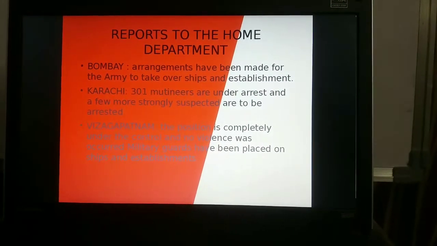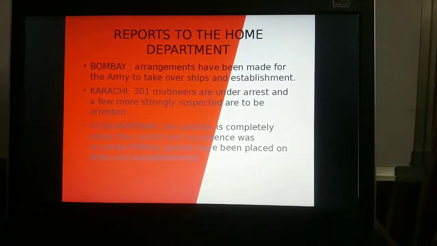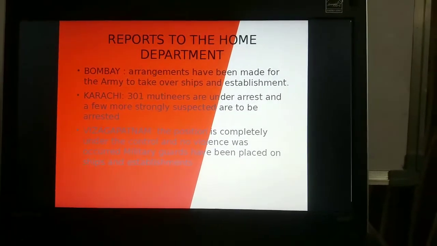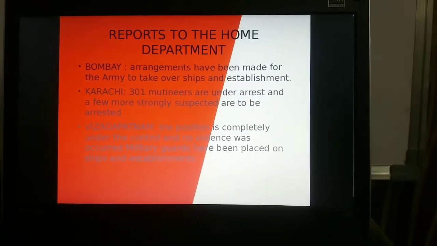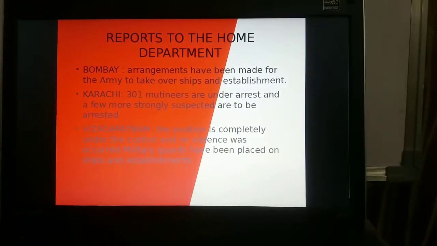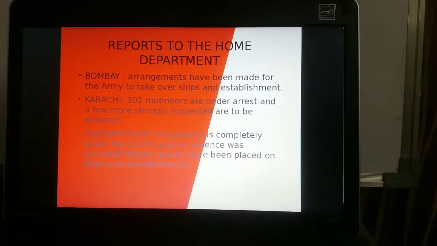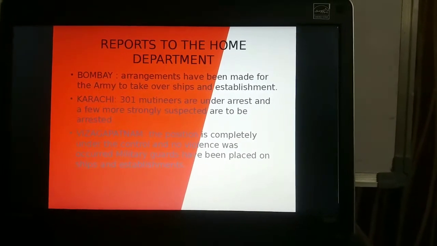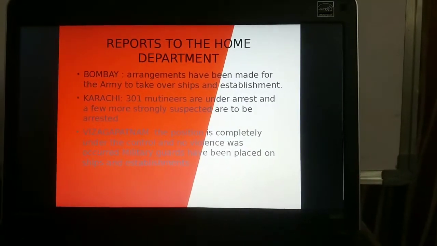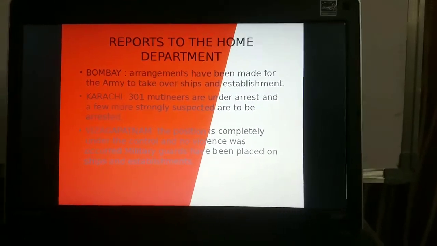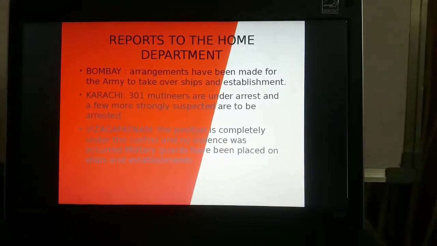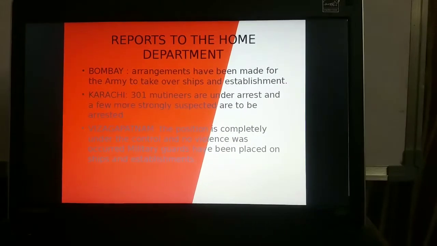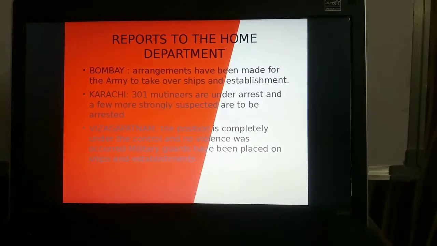Military guards have been placed on ships and establishments. No further trouble is expected except that a few men may refuse to work. Only some members from that dockyard refused to work. This is the information from the reports to the Home Department in our government administration, right?